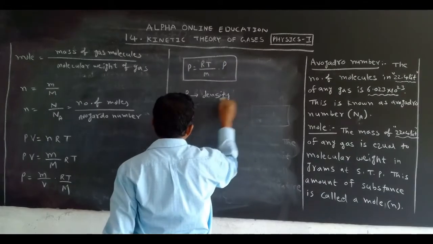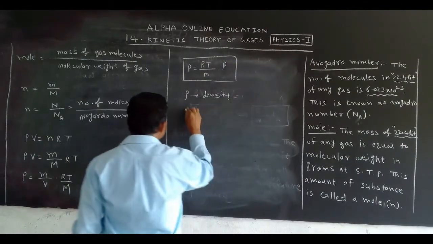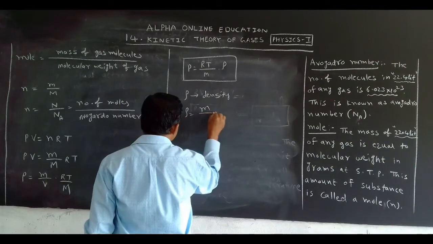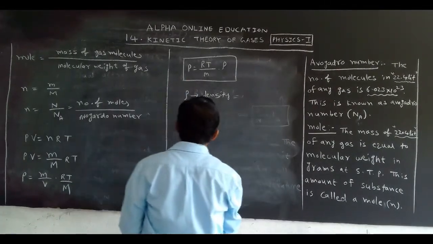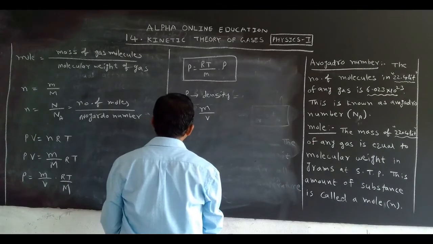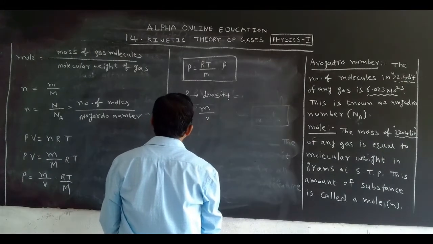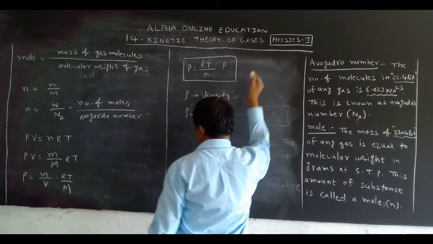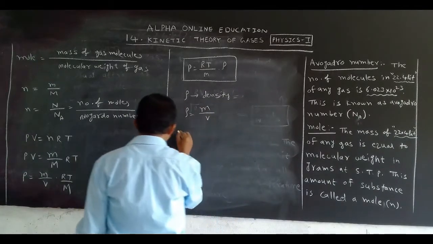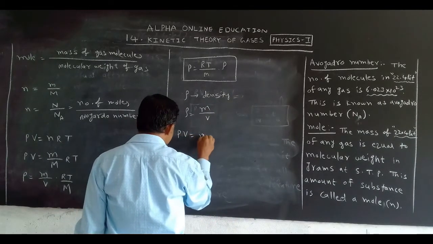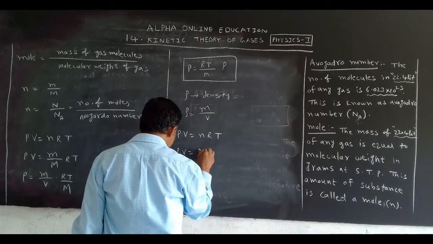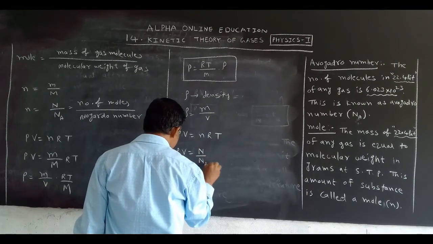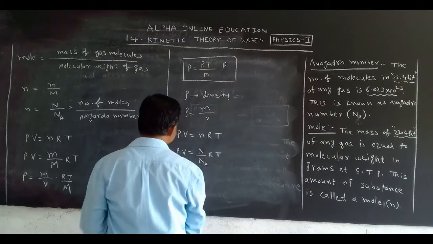Rho is equal to mass per volume. So this is another expression: P is equal to RT by M into rho. Or we can write like this, and one more is there. PV is equal to nRT, but PV is equal to capital N by Na into RT.